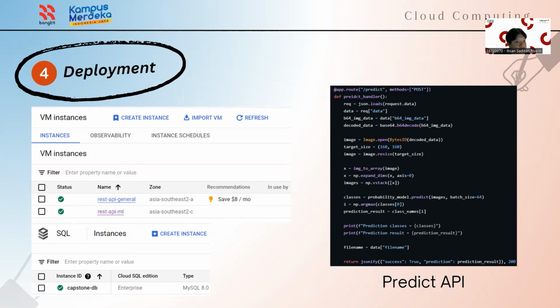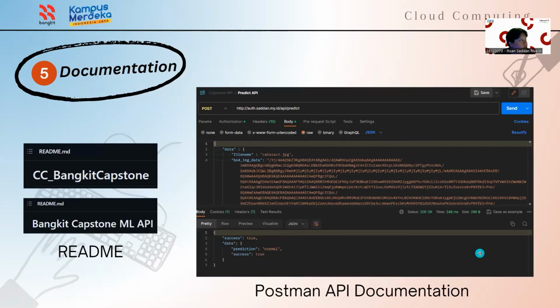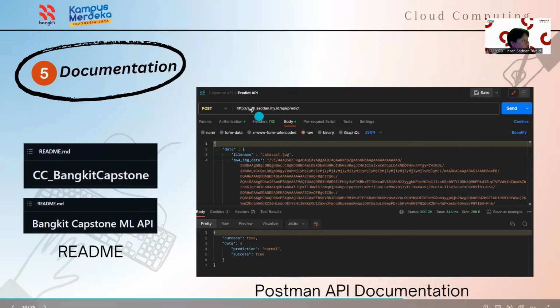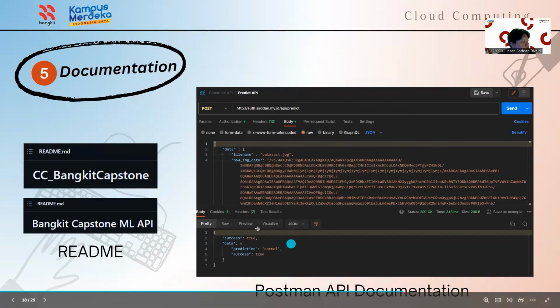And the predicted class name is then printed along with the class probabilities for logging or debugging purposes. And last, it will return a JSON response with the predicted result and a success message along with the HTTP status code 200, indicating a successful request. And the next one is the documentation for the Postman. So we post to the ML API here with this data, and it will return the expected result. Thank you. That's for me.